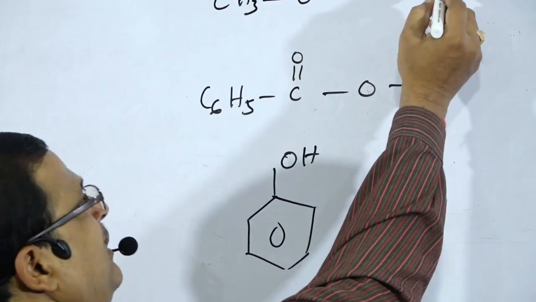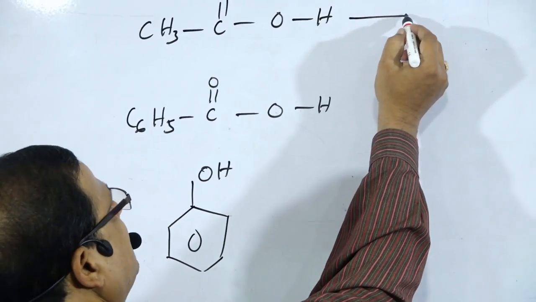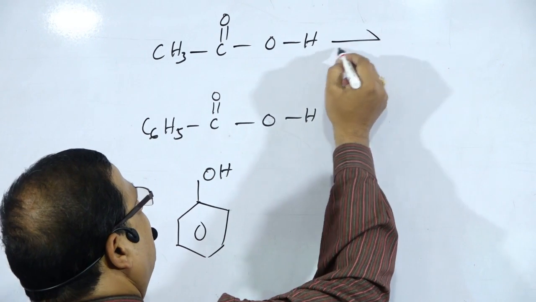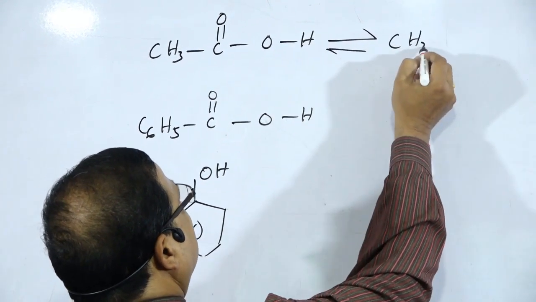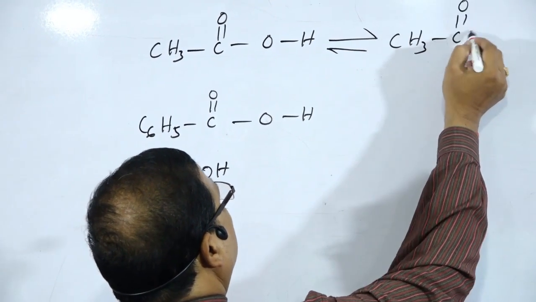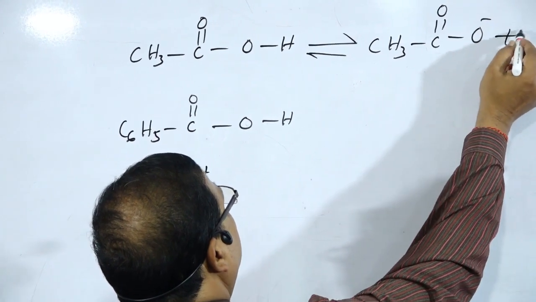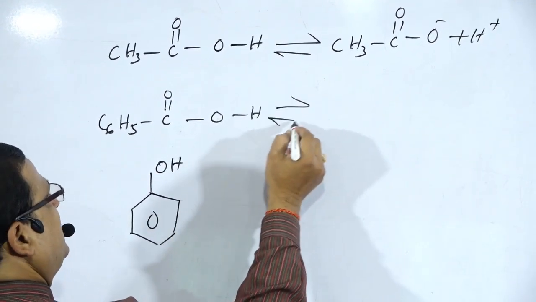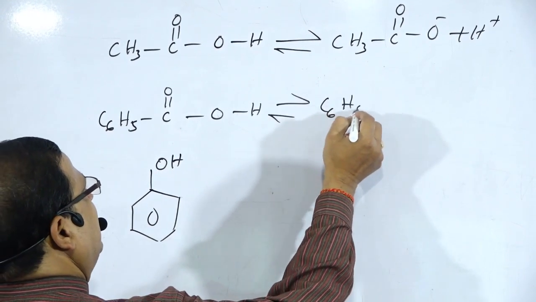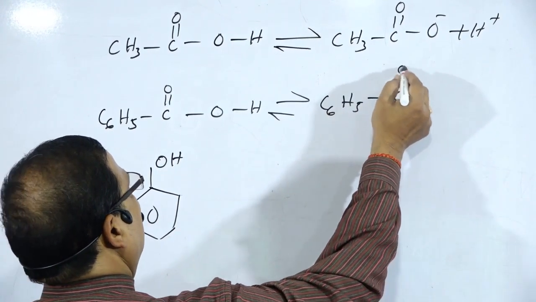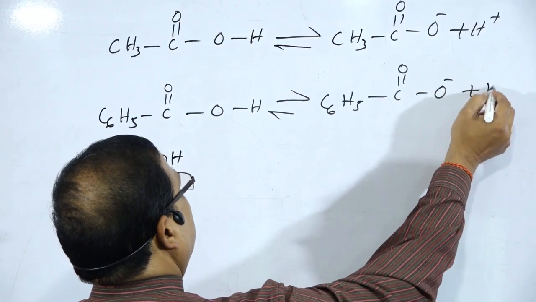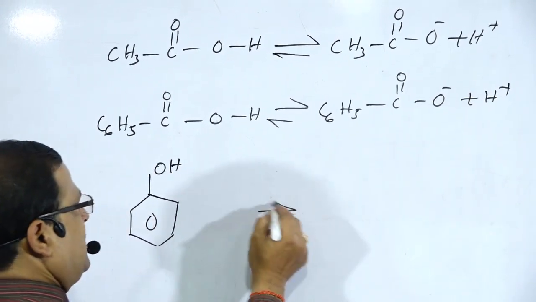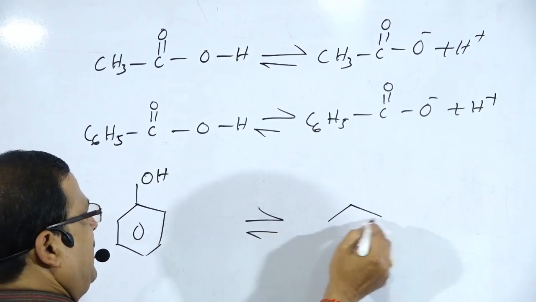So this has the ability to donate H plus, and there is the formation of CH3C double bond O minus plus H plus, and in this case benzoic acid gives C6H5C double bond O minus and H plus. In this case also we can take phenoxide ion.